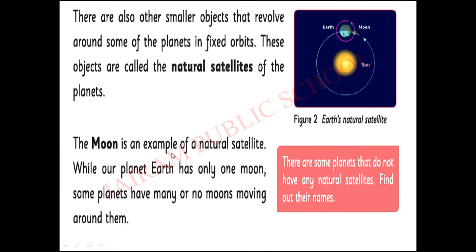The Moon is an example of a natural satellite, while our planet Earth has only one moon. How many moons? Only one moon. Some planets have many moons, and some planets have no moon moving around them.